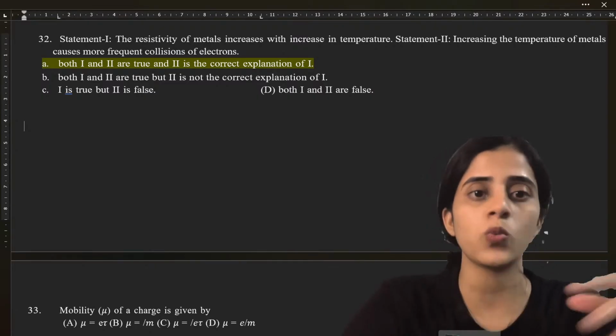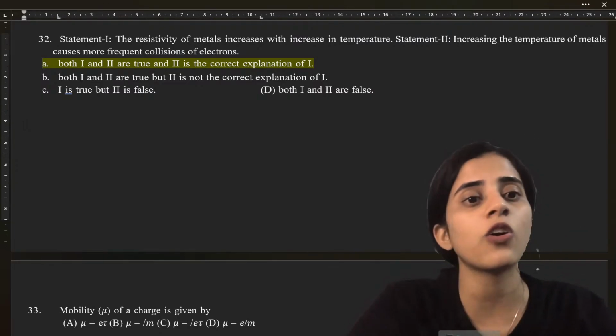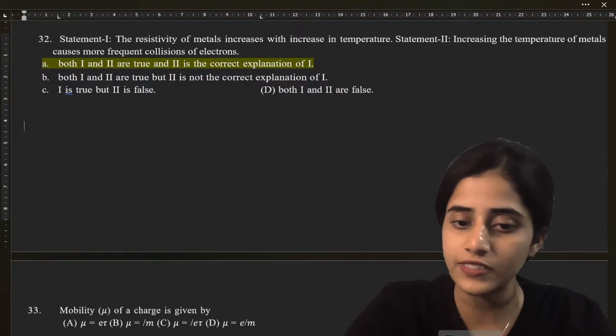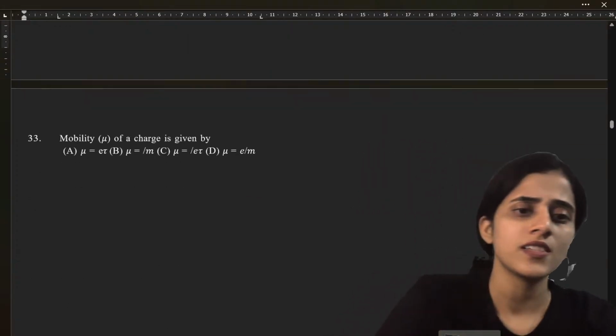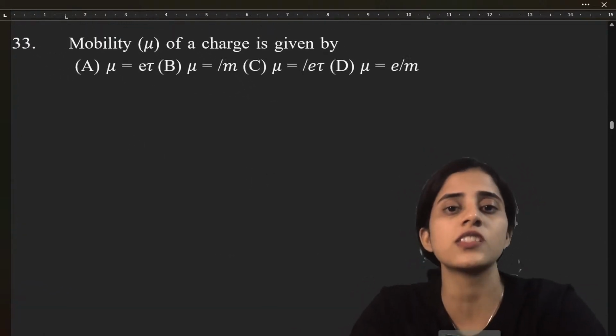That's what I already said. Why? When resistivity increases, particles have more energy, they collide more often. Simple. Okay, next question. Mobility mu of a charge is given by.